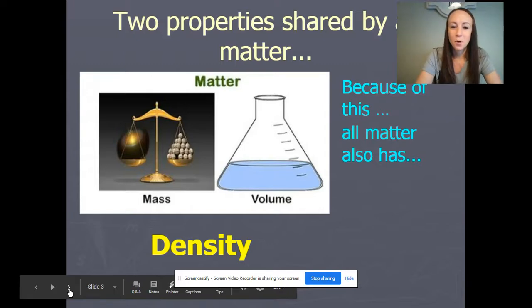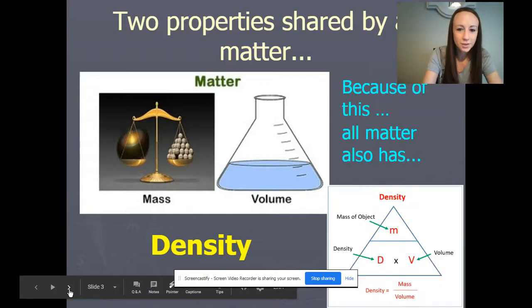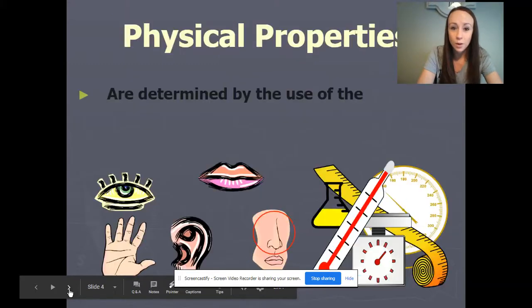Does anyone remember the formula for density? Density equals mass divided by volume. Good. So let's move on here. These are the two properties or characteristics that are shared by all matter, but we know that matter is unique and it has very unique characteristics as well. So let's start off by looking at physical properties.